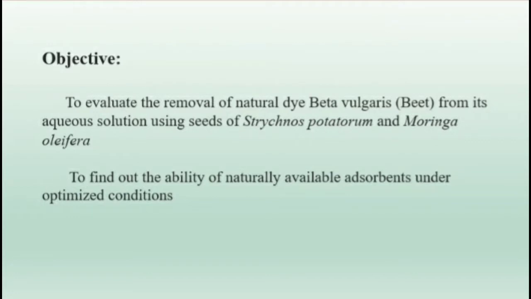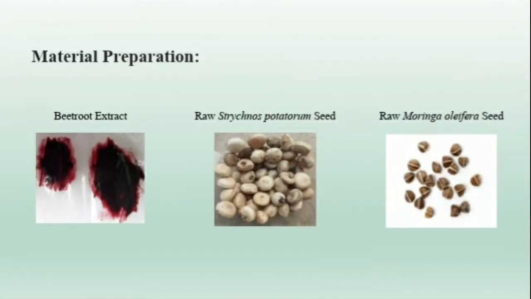Next, objective. The aim of the present study is to evaluate the removal of natural dye Beta vulgaris, beet, from its aqueous solution using seeds of Strychnos potatorum and Moringa oleifera, and also to find out the ability of naturally available adsorbents under optimized conditions. Here I have chosen the natural dye Beta vulgaris, that is beetroot extract, and the adsorbent as raw Strychnos potatorum seed and raw Moringa oleifera seed.